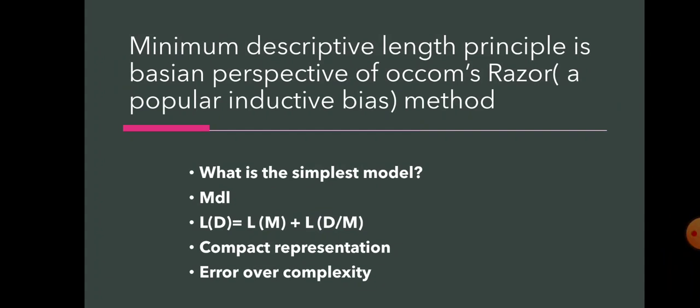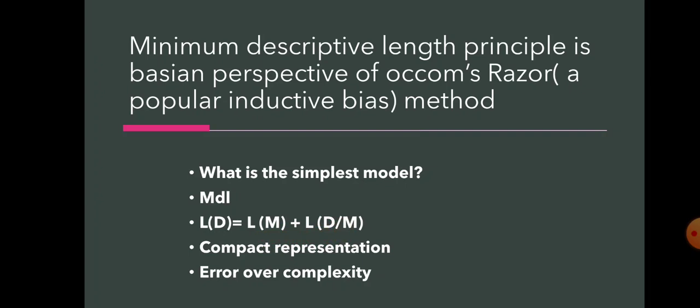Okay, what is the simplest model? MDL. In short, we denote the minimum descriptive length principle as MDL. This is the formula for MDL, that is, length of the database equals length of the model plus length of the database divided by model. This formula is derived from the Bayes theorem, right? So that's why we are calling it a Bayesian perspective. MDL is a compact representation because MDL doesn't miss out any essential data. That's why we are calling it a compact representation.